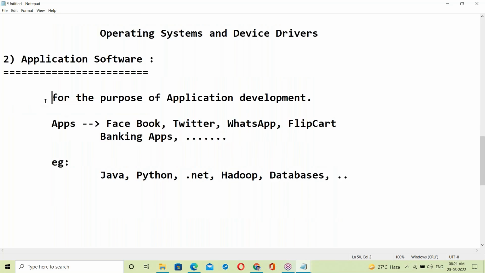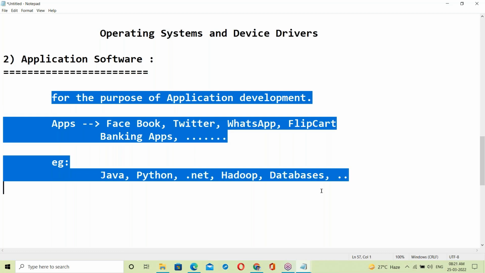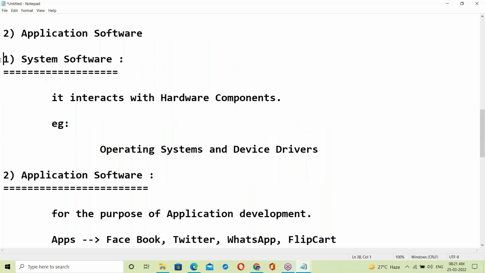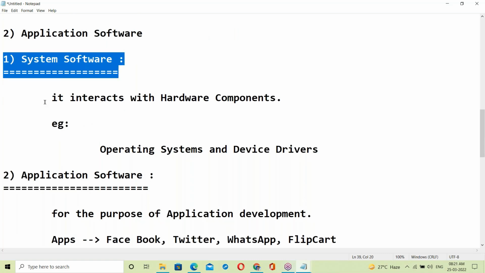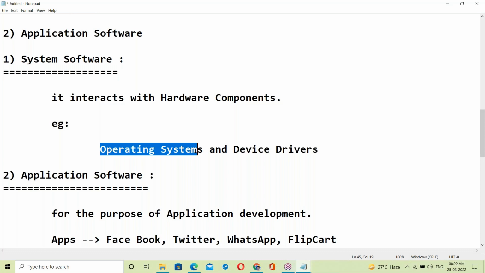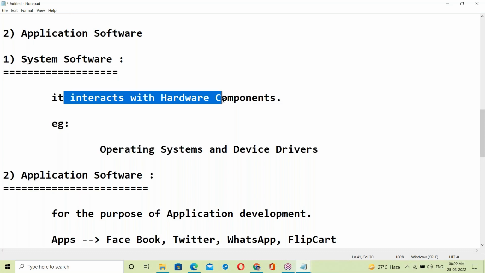See, in software we are using many technologies, more than 100 technologies. So which is exactly application software? System software interacts with hardware components. Only the OS interacts with hardware components. Others cannot.